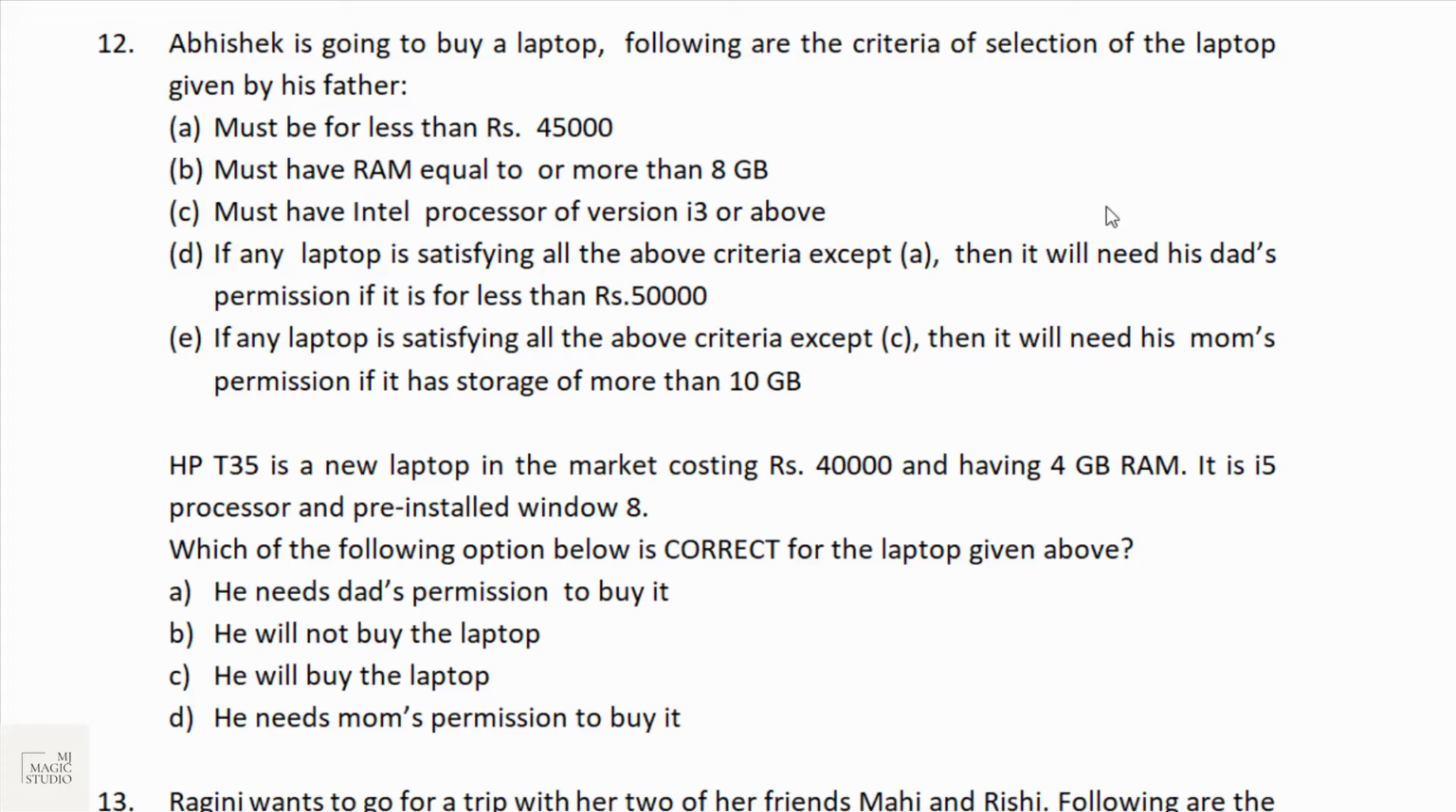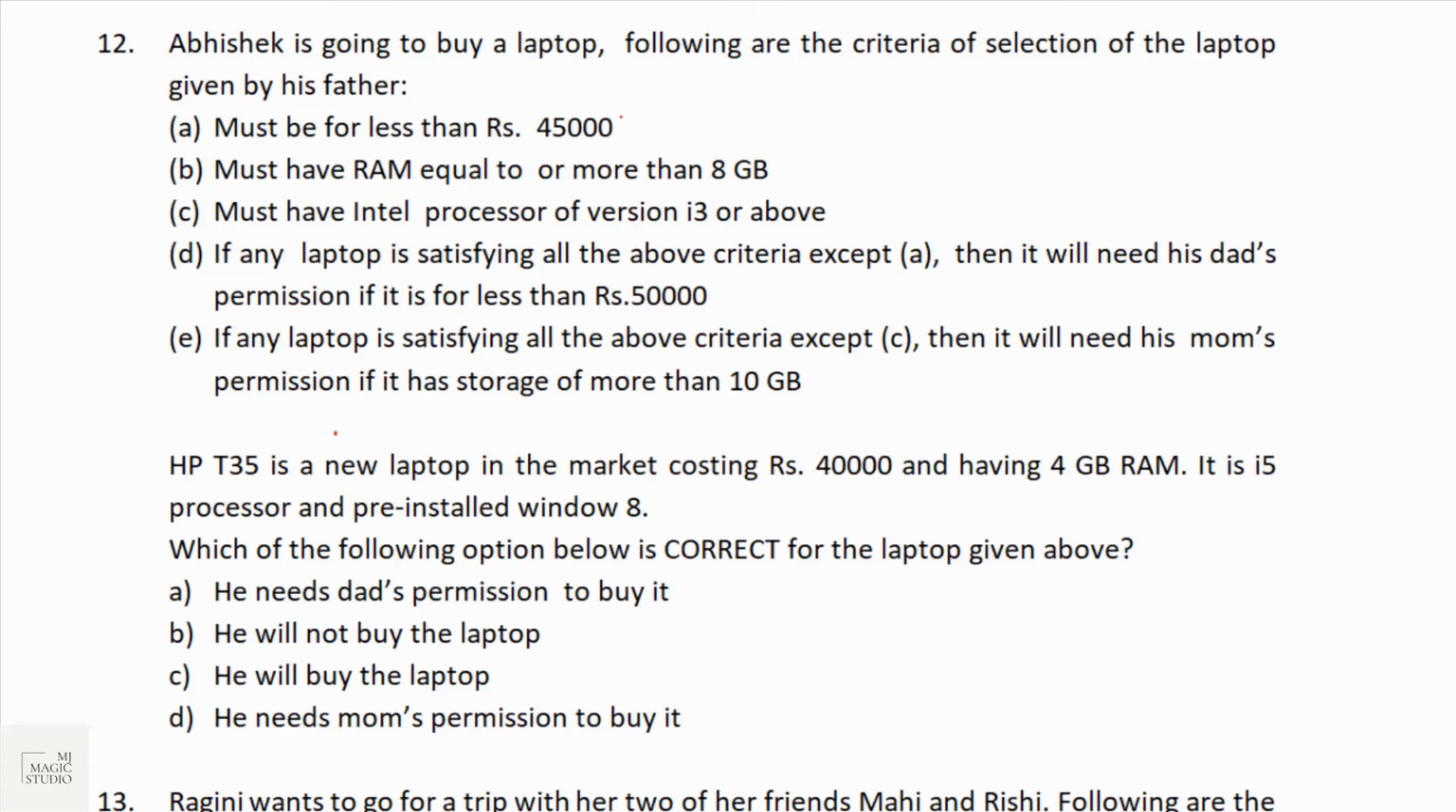Question number 12 and question number 13, two questions you will get from eligibility test, where some criteria would be given regarding something, and based on that some CV or some information would be given to you. Based on the criteria and the information given to us, we need to decide what would be our course of action. Suppose if I read out this question, Abhishek is planning to buy a laptop, and he has following criteria for the selection of a laptop which is given by his father.